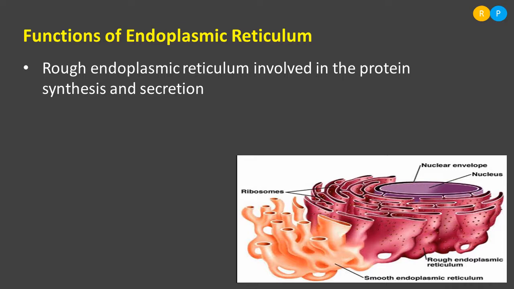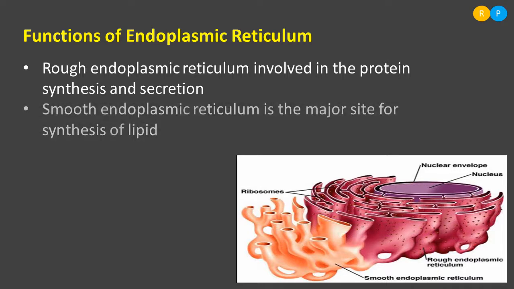Rough endoplasmic reticulum synthesizes protein as well as it secretes some of the chemicals required by the cell. Some kinds of chemicals are also secreted with the help of rough endoplasmic reticulum. Then let us have a look into smooth endoplasmic reticulum.